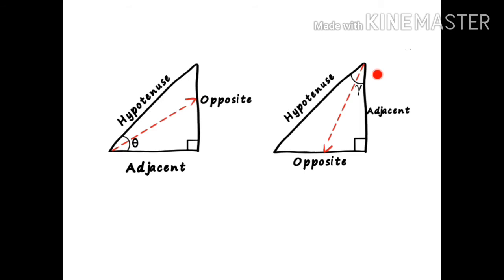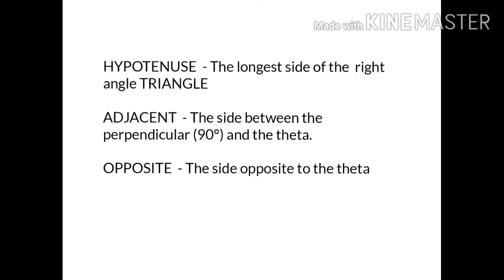It is always based on this angle theta, while the hypotenuse is always based on the right angle. Here I have presented some simple terms and meanings of what I explained so that you can understand better when a right angle triangle is given. You can stop the video and take a screenshot of this if you want.